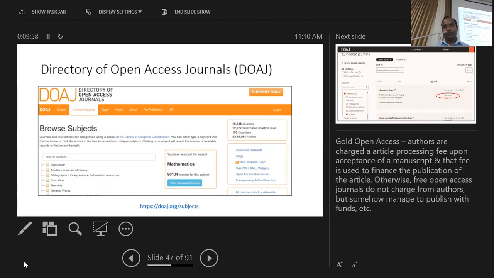And they have some criteria. If the particular journal fits that criteria, you can get their service indexed in the Directory of Open Access Journals. It will become a prestige for any journal to be indexed in this DOAJ facility.